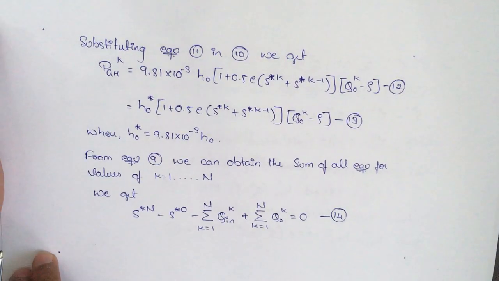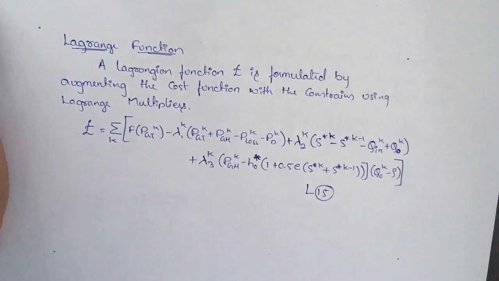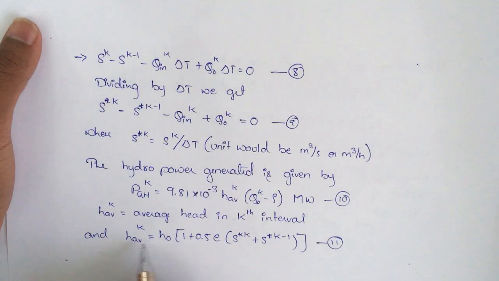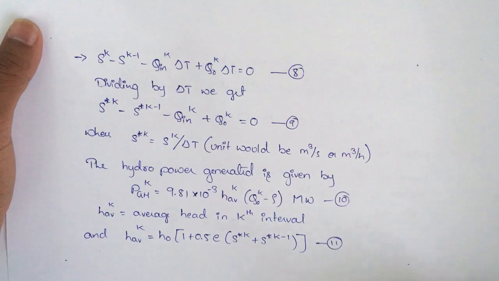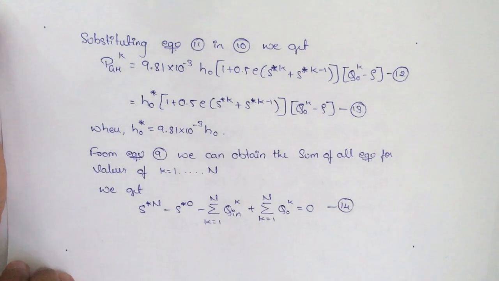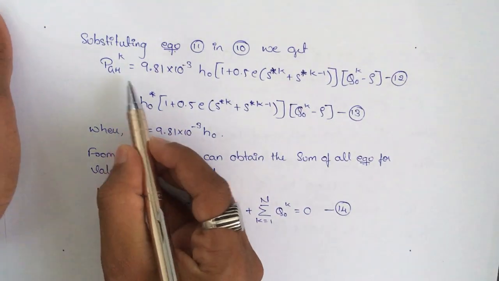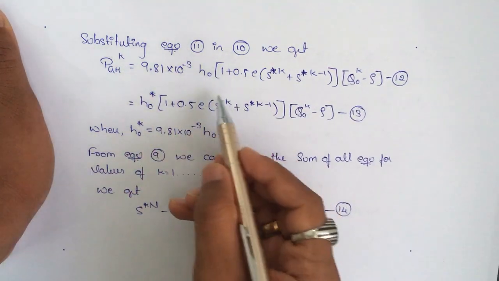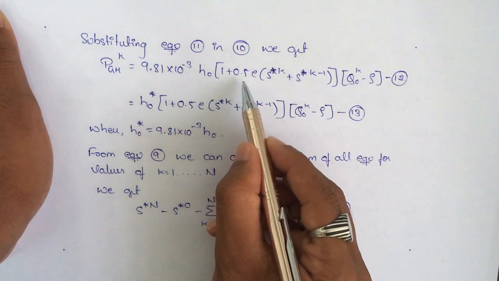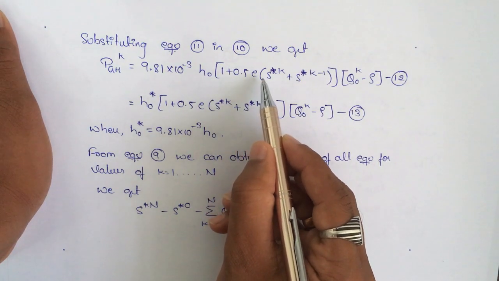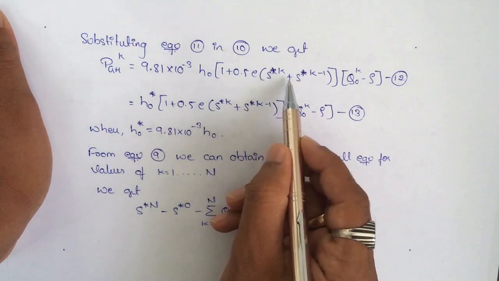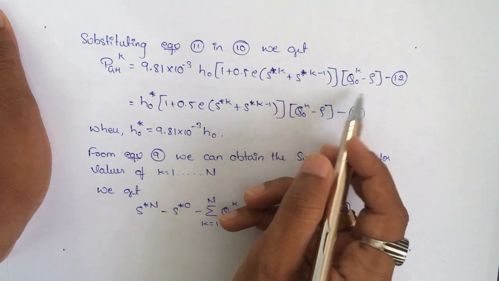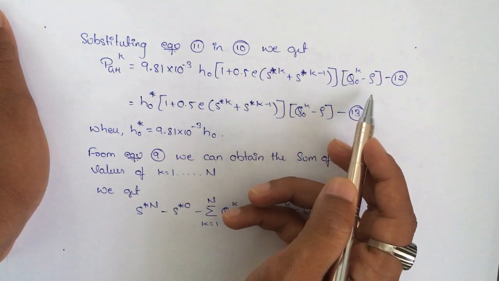And substituting equation 11 in 10, which means the value of HAV in the PGH equation, we get PGHk equal to 9.81 into 10 raised to minus 3 H naught within bracket 1 plus 0.5 E into S star k plus S star k minus 1, whole multiplied by Q out k minus rho.